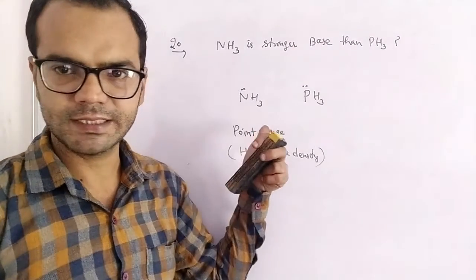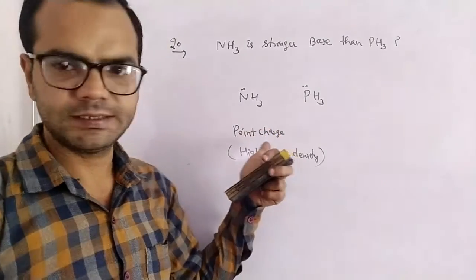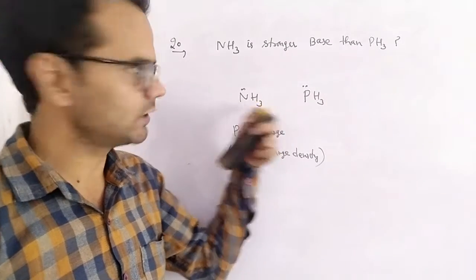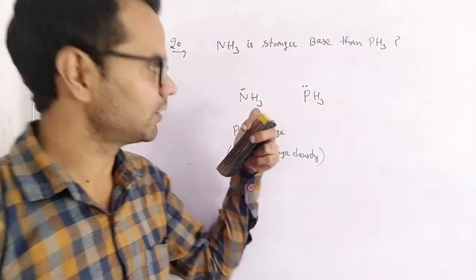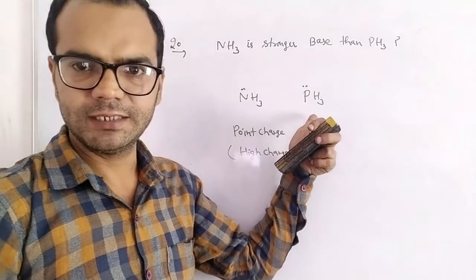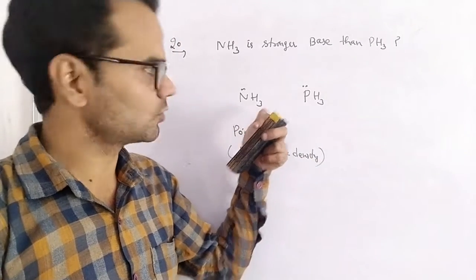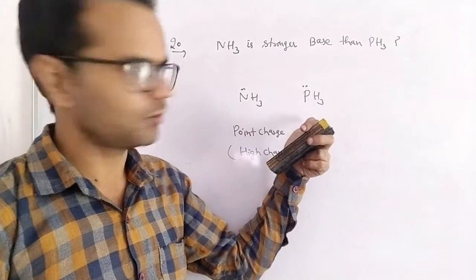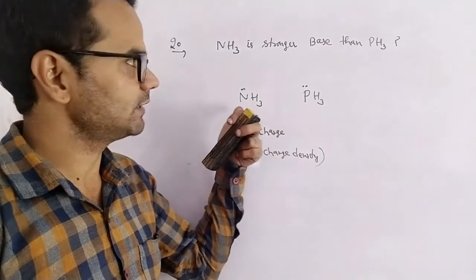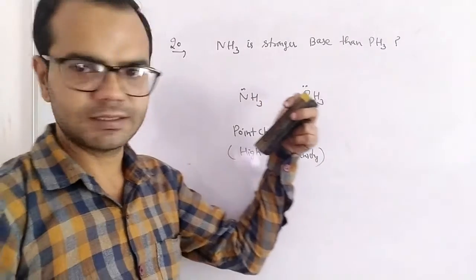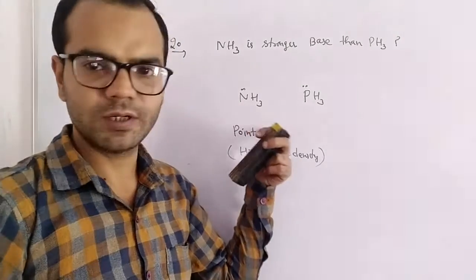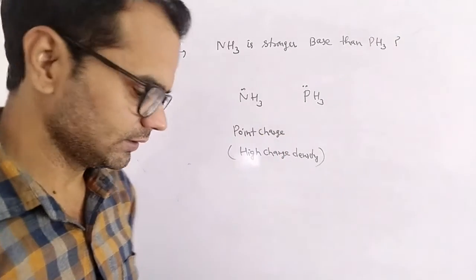Due to small size and high electronegativity, it acts as a point charge, or we can say high charge density is present on nitrogen, so it is easy to donate a lone pair. But phosphorus is larger than nitrogen and its electronegativity is lower, so there is less charge density, so less chance of lone pair donation. That's why ammonia has a stronger base character than phosphine, due to high charge density around a small atom. Next question is,